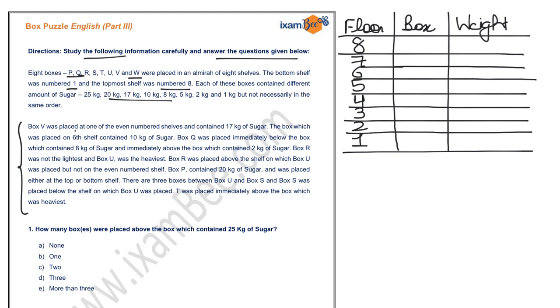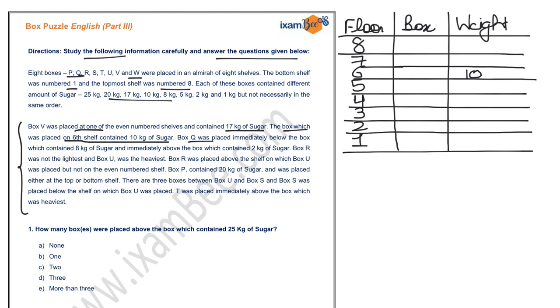Now your box V was placed on one of the even number shelves and contains 17 kg of sugar. So you can make a mental note that box V is placed at an even number shelf, either 2, 4, 6 or 8, and it contains 17 kg of sugar. You can write it somewhere, because based on this information I cannot fix the place of V. Now the box which was placed on the 6th shelf contained 10 kg of sugar. This is the concrete information, so I'm writing 10 over here, at the 6th shelf.